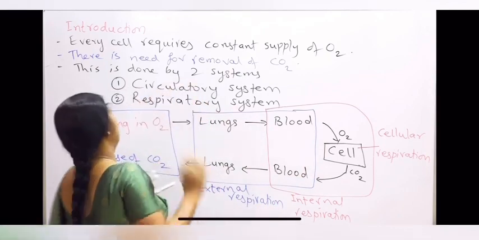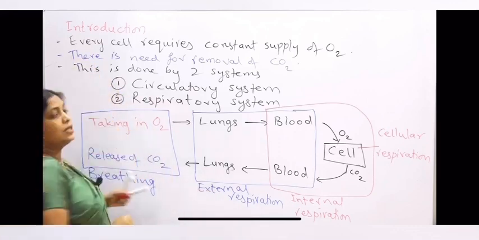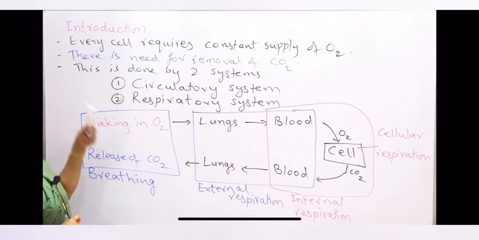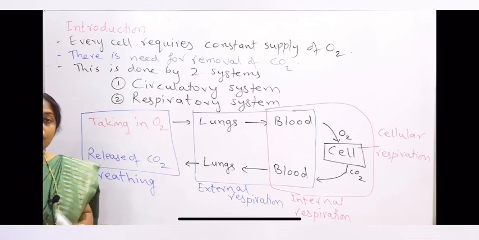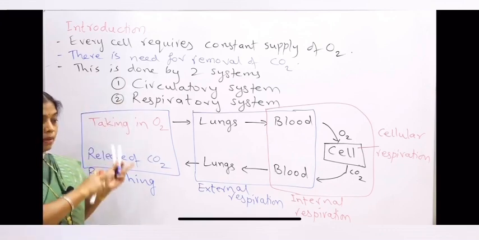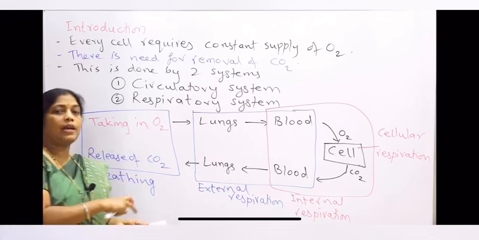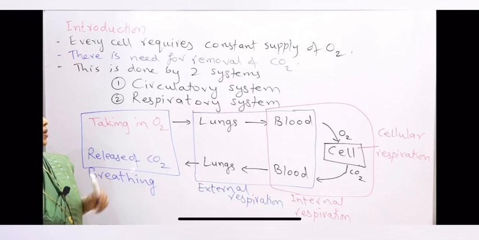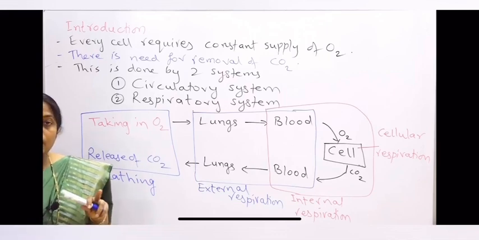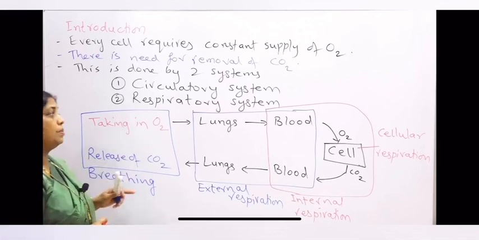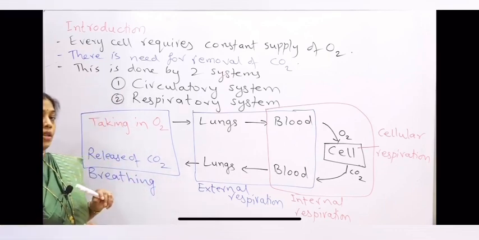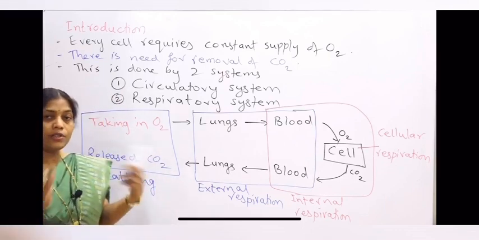So again I will revise it. I said that every cell requires a constant supply of oxygen. Similarly, there is a need for the removal of carbon dioxide also, and the supply of oxygen to the cells and removal of carbon dioxide from the cells is done by two systems. One is the circulatory system and the other is the respiratory system. Now what is this respiratory system? We will take up first what is respiration. So respiration involves breathing and exchange of gases.